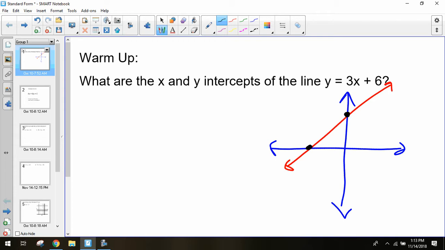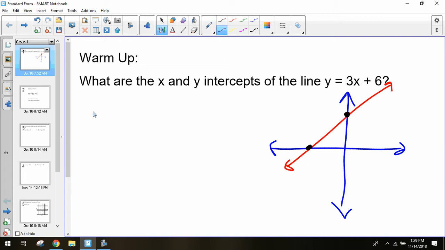So, depending on which intercept we have, the other coordinate will always be 0. So my y-intercept occurs when my x value is 0. My x-intercept occurs when my y value is 0. So we can use this information to help us solve for our intercepts.